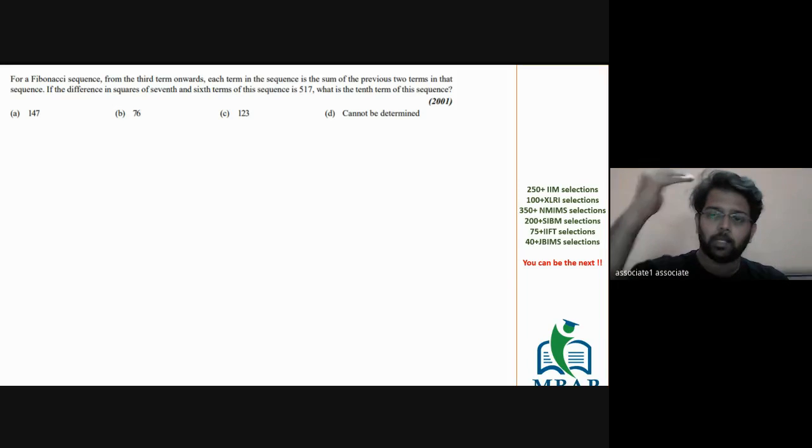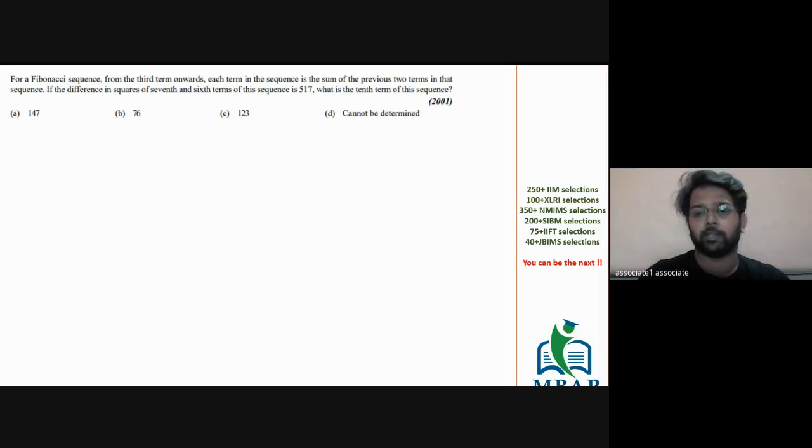I hope you get this. You don't have to start from the first term, because eventually the 10th term is the sum of the 8th and 9th. The 9th is the sum of the 7th and 8th, and the 8th is the sum of the 6th and 7th. So if you start from the 6th and 7th, you automatically land on the 10th faster than starting the whole question from 1. That much is not required. Even if you do not know the concept, it's going to take 1 minute, but less than that also you can solve the question well. So it's f7 the whole square minus f6 the whole square is equal to 5 and 7.